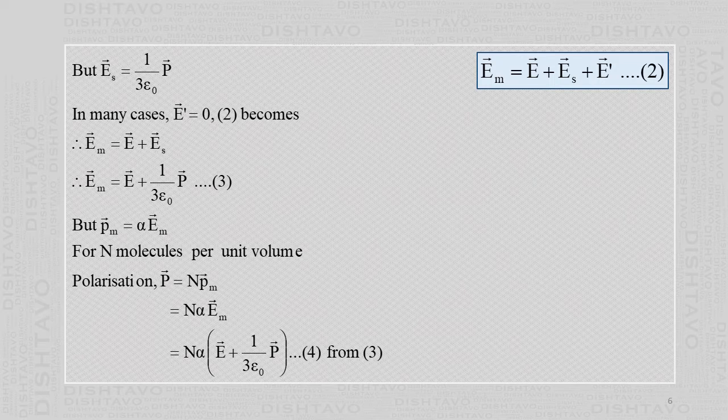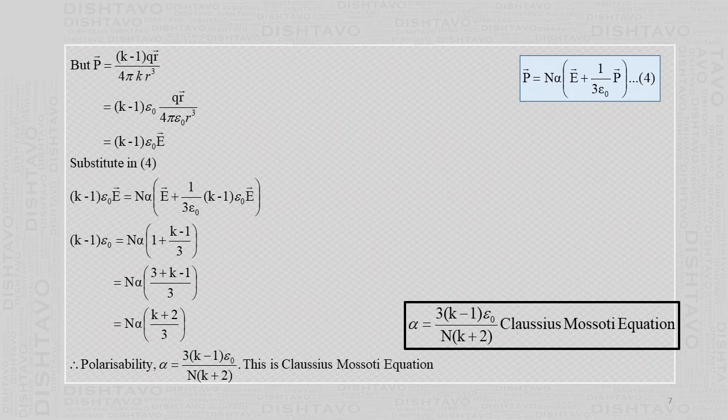That is why the total dipole moment divided by volume is nothing but n times vector Pm, where n is the number of molecules per unit volume. Then we substitute Pm equals alpha Em, and Em from equation 3. What you get is n alpha times vector E plus 1 upon 3 epsilon 0 vector P. So this equation 4 we had derived in the previous slide.